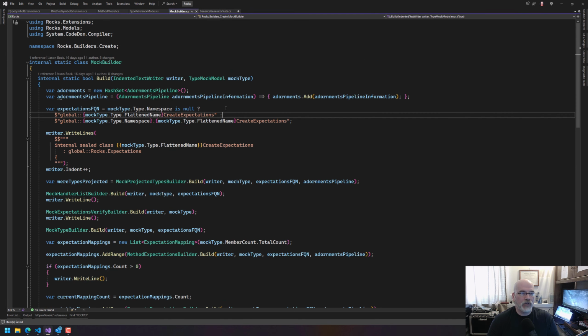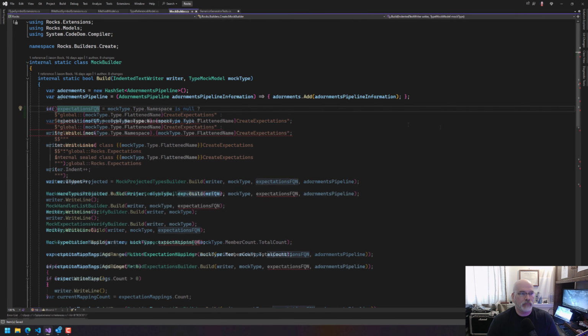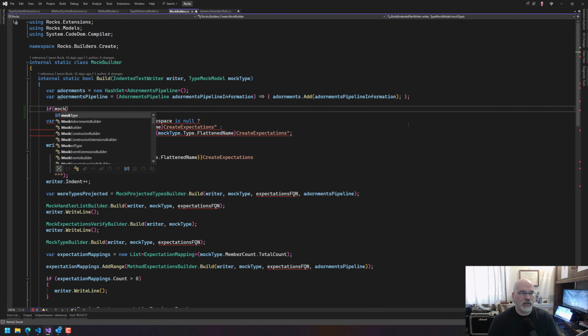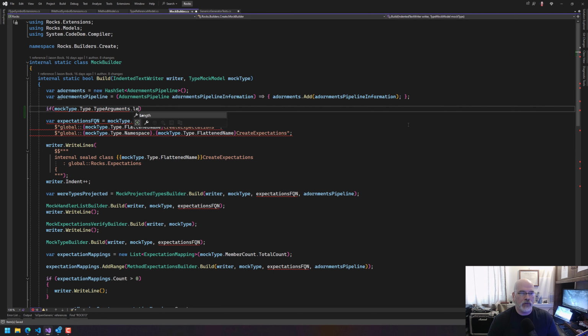But then coming back here, this gets carried everywhere. So we want to make sure that this is right. We're going to want all the constraints here as well. We're going to have to break that up a little bit too. So if mock type arguments, which is now our string, length is greater than 0.